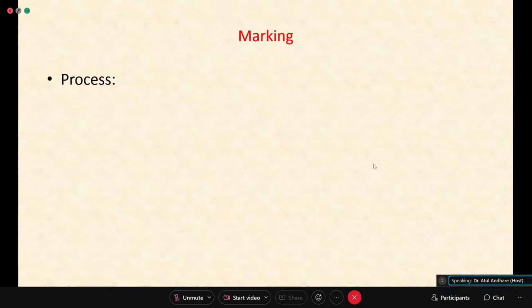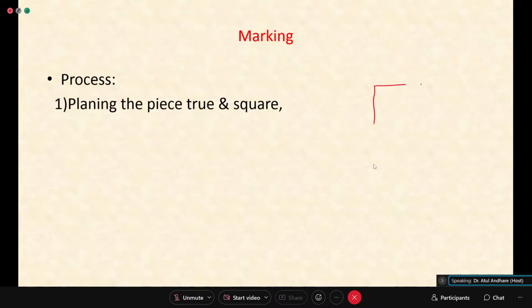Marking, we know, is marking the dimensions when you want to do something on the workpiece. The process for that, as I said in fitting also, is that if you have some workpiece, what you first want to ensure is that all the edges are at right angle and all the surfaces are smooth. When you have a raw material, you will see that all sides are made at right angle to one another and all surfaces are smooth so that we can do marking on it. That is called making it true and square.